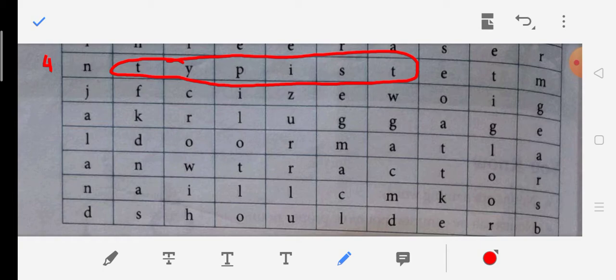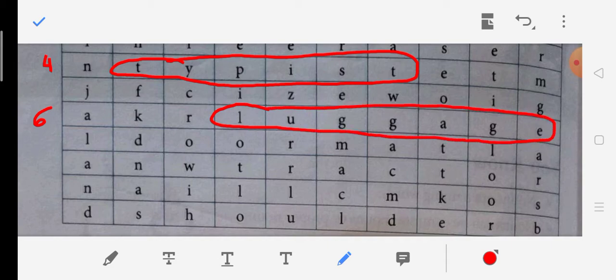Then in the same way, if you check the sixth row, it is AKR. AKR doesn't make any sense, but we have LUGGAGE, so that makes sense, and it is luggage. Luggage is the big bags and suitcases that you carry when you go out of station.